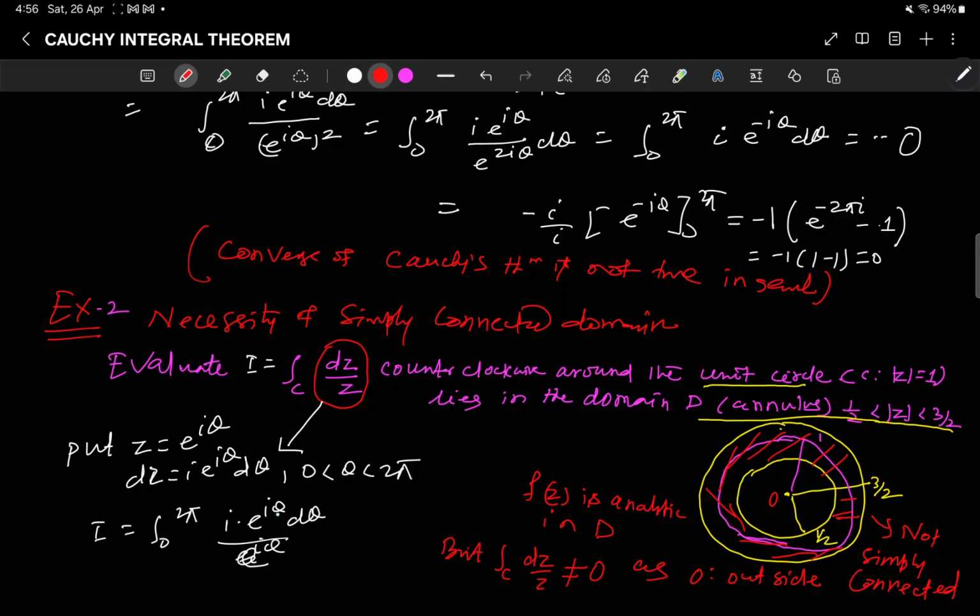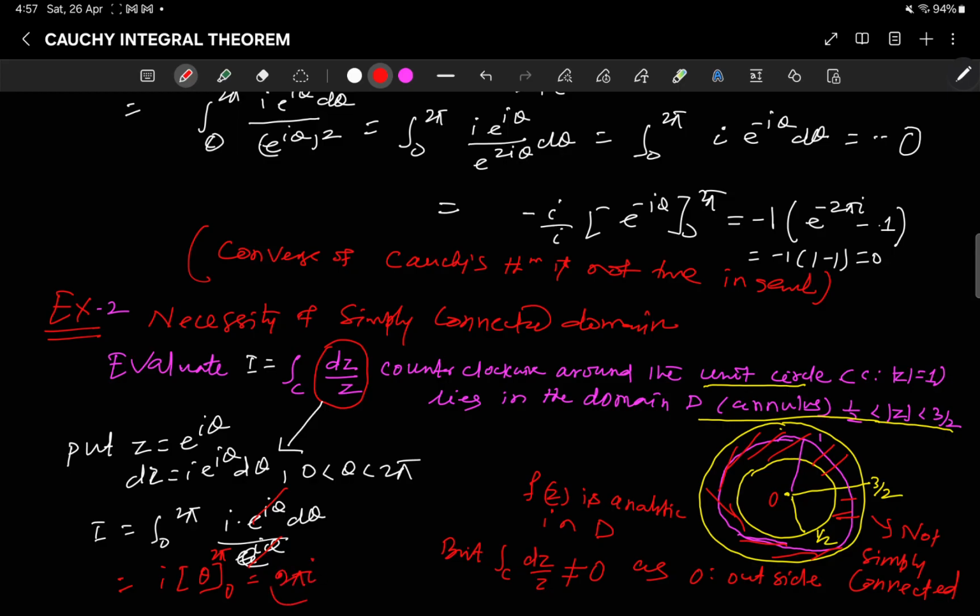Here e to the power i theta cancels. So this is equal to the integral of i d theta, which is i theta, from 0 to 2 pi. So this is equal to 2 pi i.